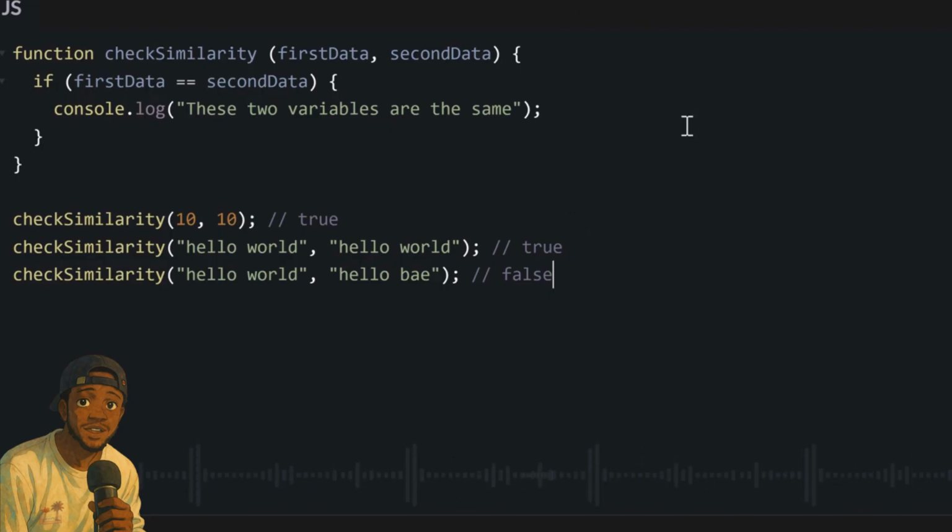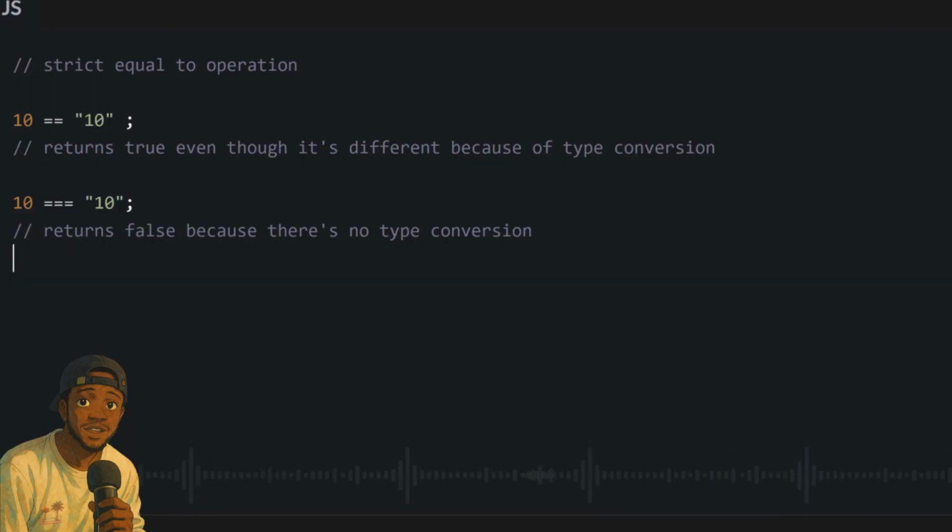Now, another thing I will introduce you to quickly is the triple equal to operator. This triple equal to operator, they different from the double, but are still generally the same thing that they do. They check if two things they equal. But for JavaScript, let's say you get number as 10, and then you get another string as 10. Both of these things are different data type, but if you check them with double equal to, you go evaluate to true, because JavaScript do type conversion. So it go convert both of them to the same type automatically for you, and you go return true.